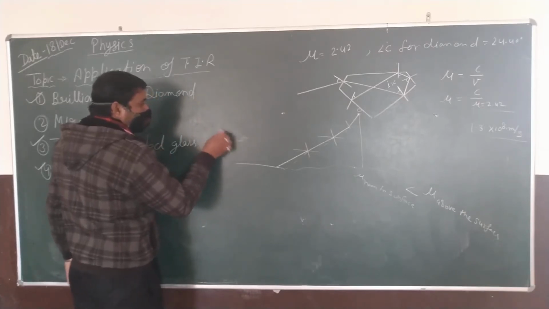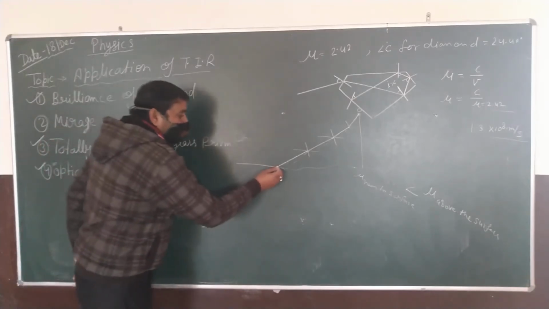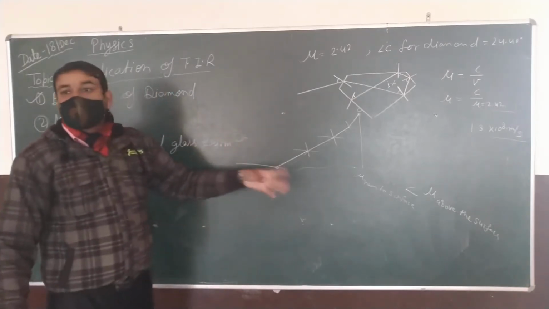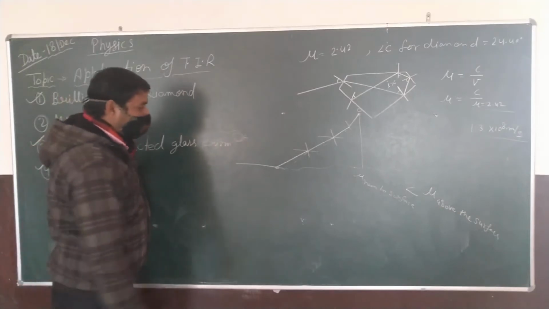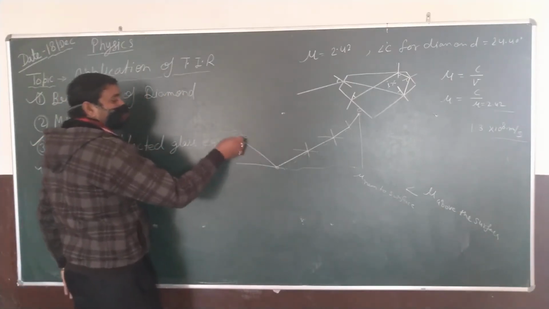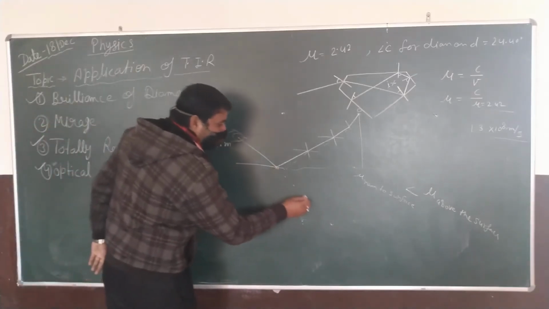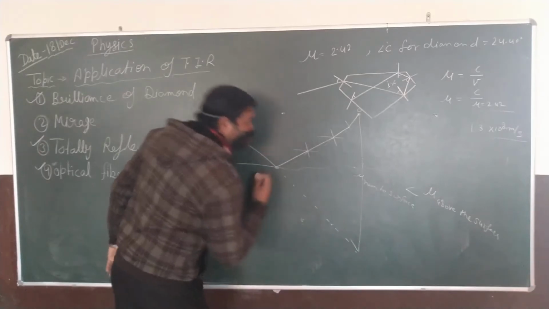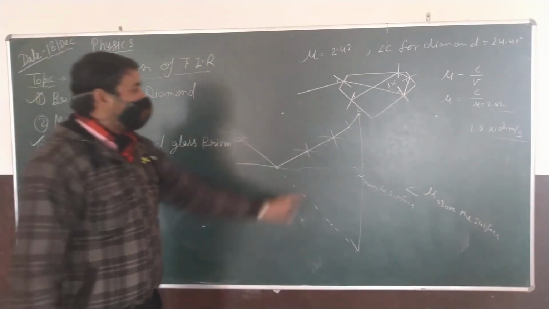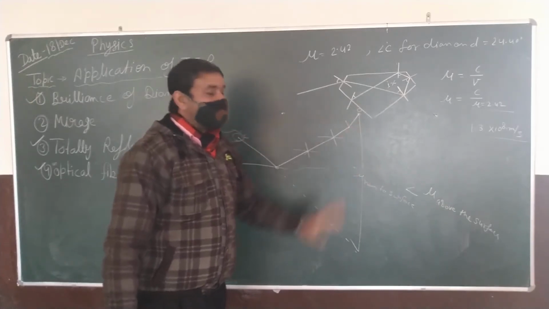Okay, let's say a person is standing here. See, at this point what he assumes. So light after reflection comes to his eyes and he finds the image of the top point of this tower, otherwise it is a tree or anything.